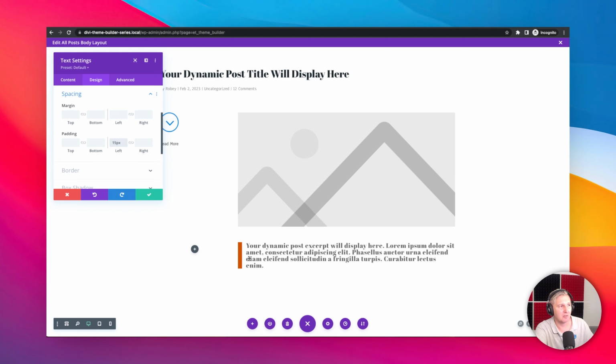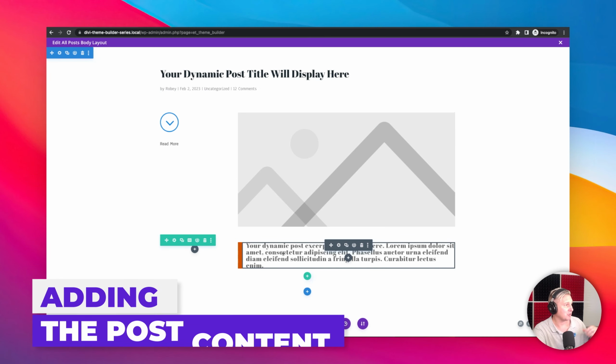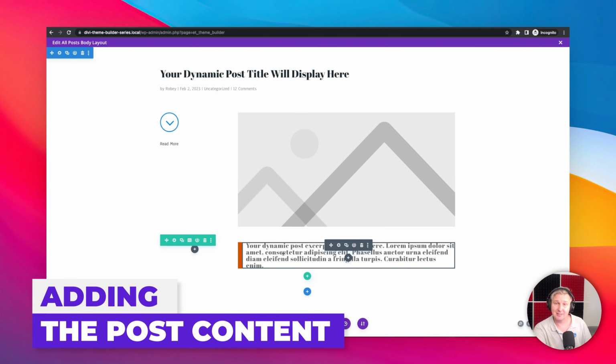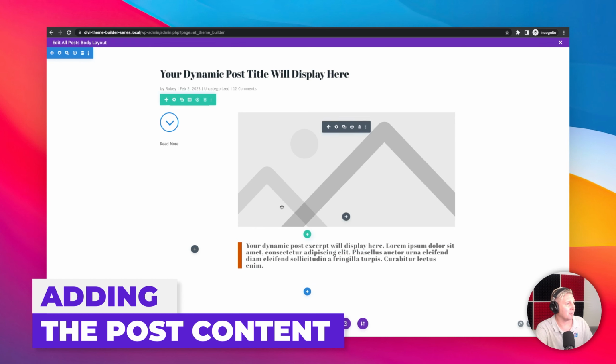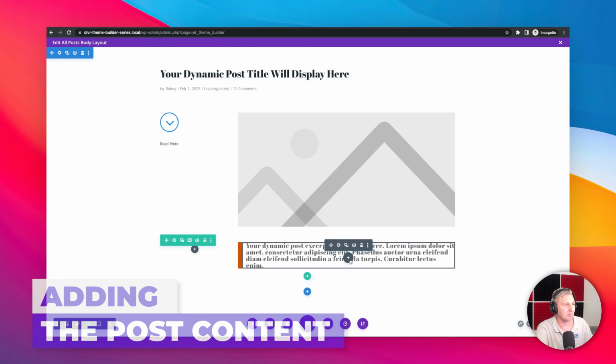And you kind of see how it gave itself a little bit of room. And I think that's starting to look pretty okay here. Now, next up, we want to make sure that we are also adding post content to the page. So we're going to go ahead and do that by adding yet another module here.